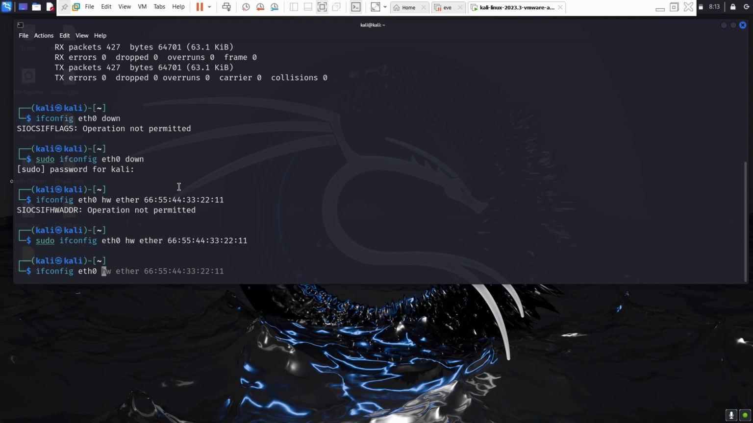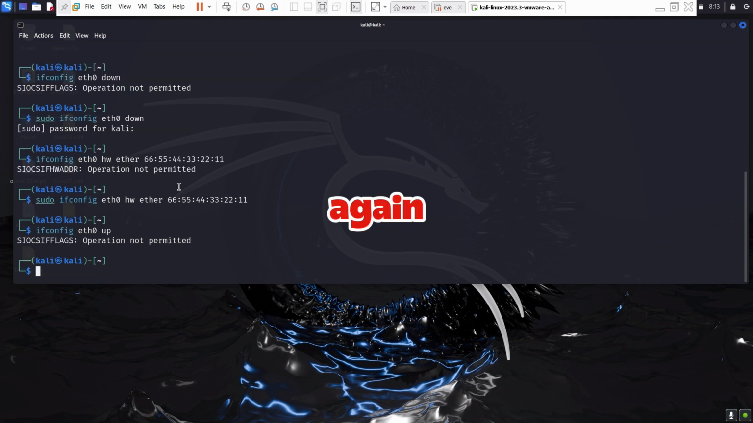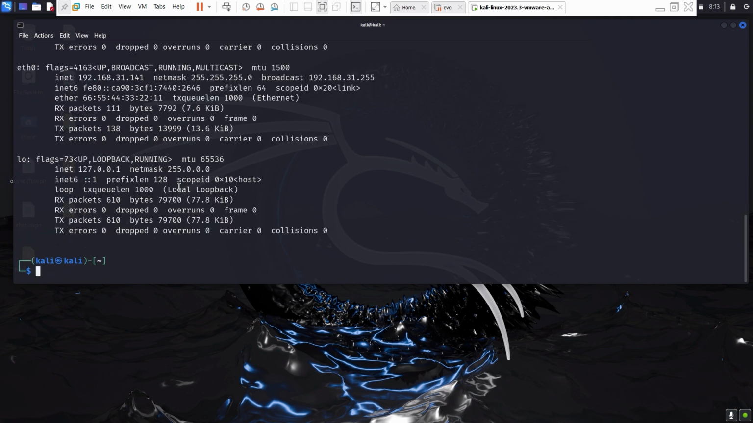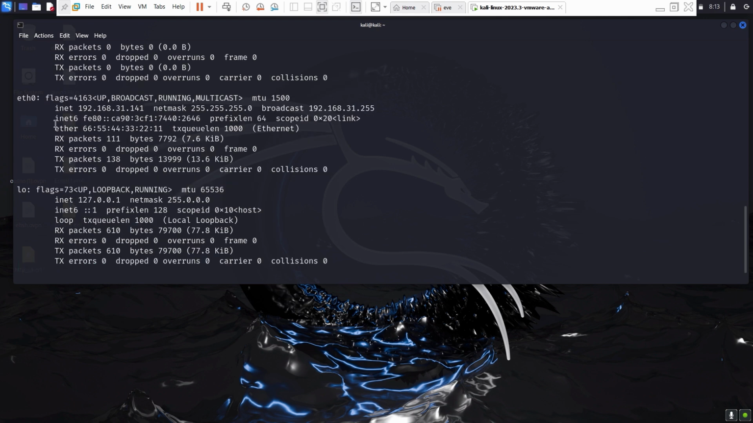Now we will follow the same command we used earlier for disabling the interface, but instead of down, you guessed it, it's up to re-enable it. Now if we run ifconfig once again, we can see that our value has been successfully entered.